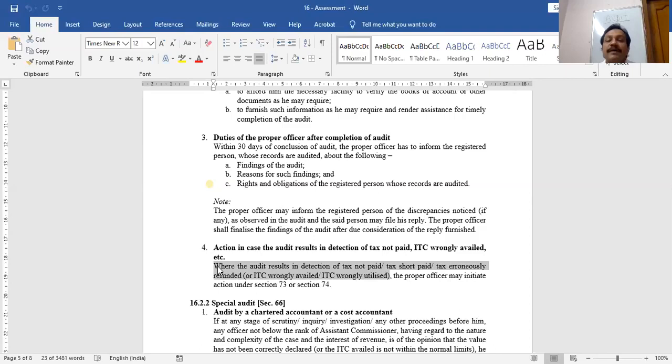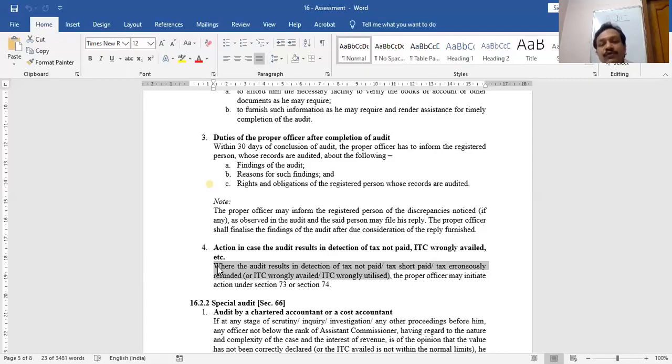Audit of registered person by tax authorities. That's it. Any period which the commissioner can decide. It will be conducted at the place of business of the taxable person. It has to be completed within 3 months. Extension may be given. All transactions related to GST computation can be verified.